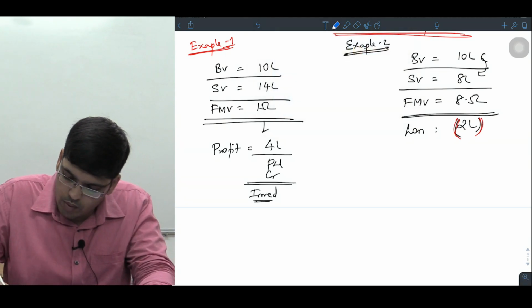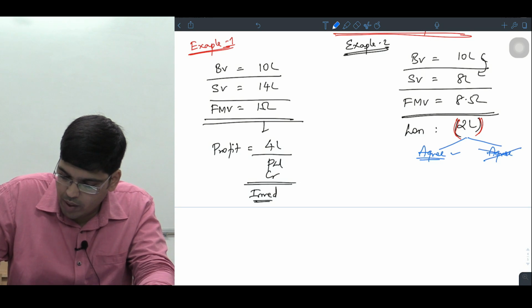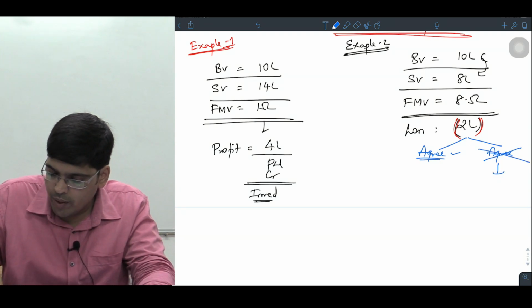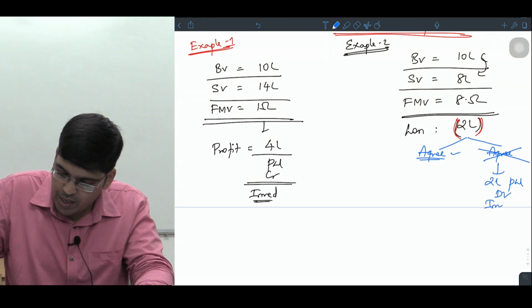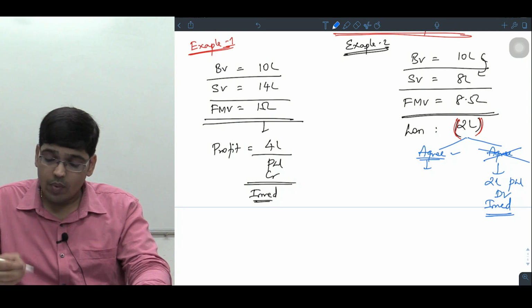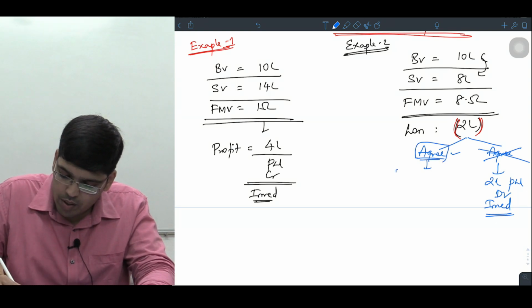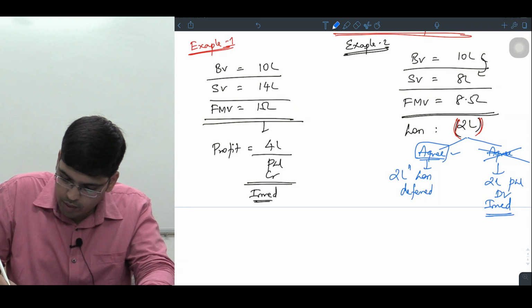See what we said. If there is an agreement between the parties, or if there is no such agreement between the parties. If there is no such agreement, then this 2 lakhs should be taken to P&L account debit immediately, right now. But in a case if there is an agreement, then this 2 lakhs loss should be deferred.